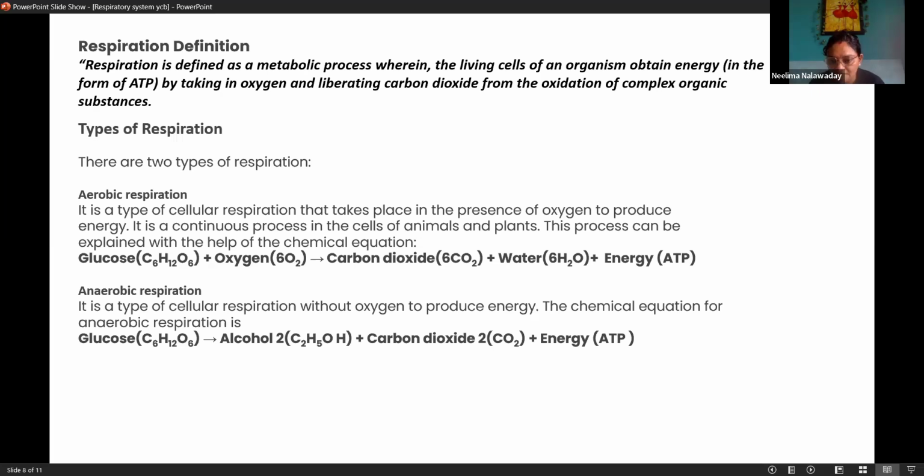Our skeletal muscles use stored glucose to produce ATP. At that time, carbon dioxide and lactic acid are also getting produced. And this lactic acid is not that good for our body. So in moderate amount, if it is getting produced, it is okay.